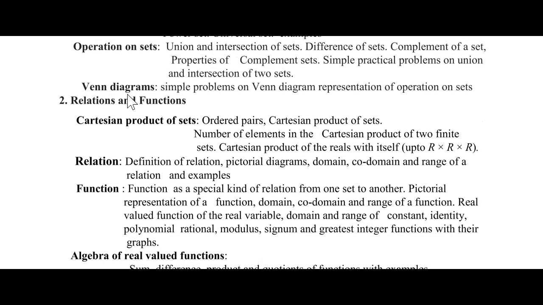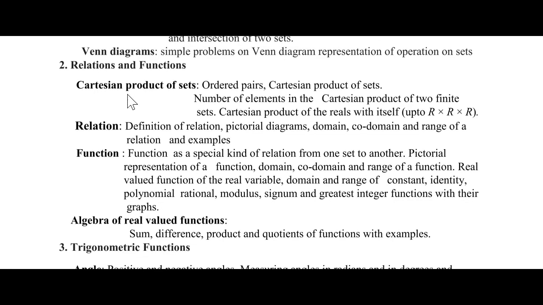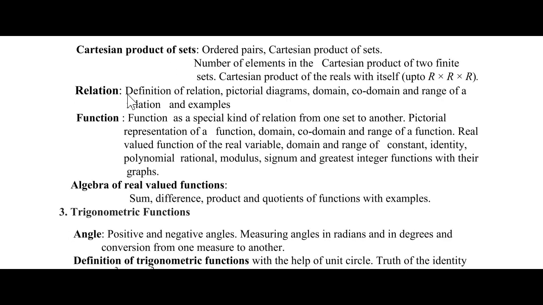And next unit, relations and functions, in which you are going to study about the Cartesian product of sets. Okay, and it is very easy and very simple, children, this unit. And even you are going to study about the relation and function. In relation, you are going to study the definition of relation, pictorial diagram, domain, codomain, and range of a relation and examples. Just you need to identify over there. That's it, nothing else.